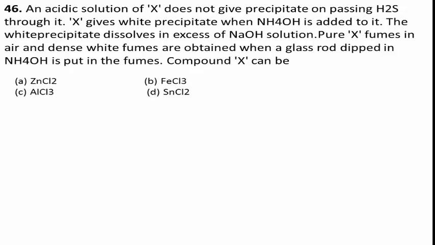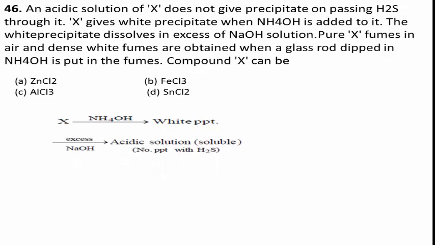According to the question, first I take this statement in form of reaction. X in presence of NH4OH gives white precipitate. Then in presence of excess of NaOH, it forms a soluble product, and the acidic solution gives no precipitate with H2S.